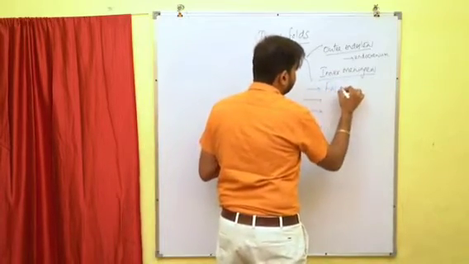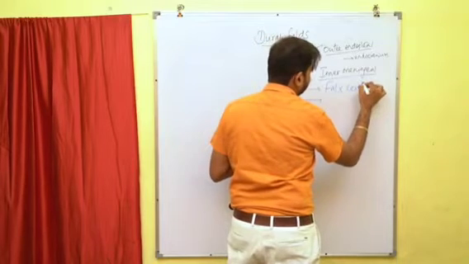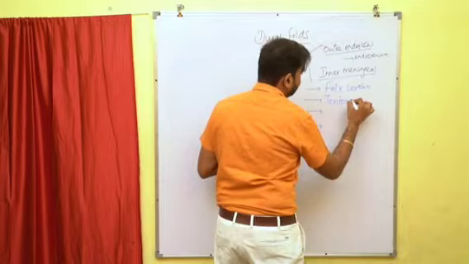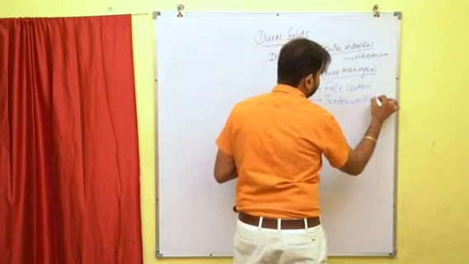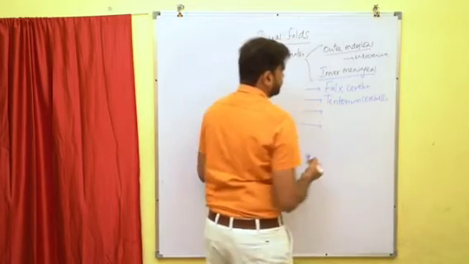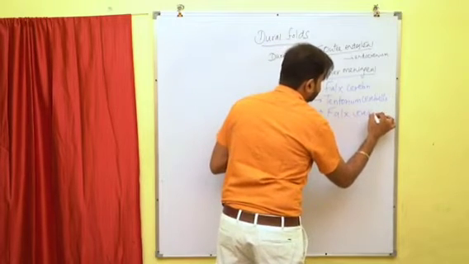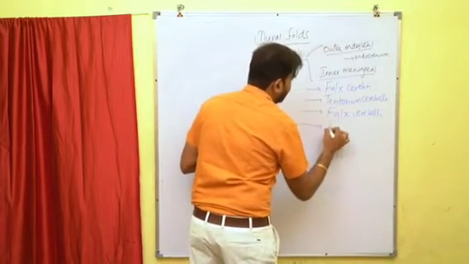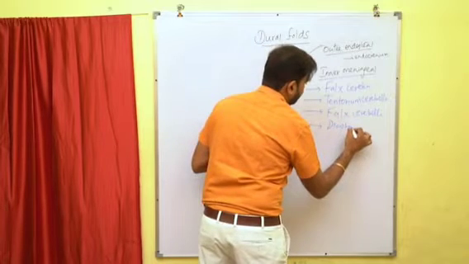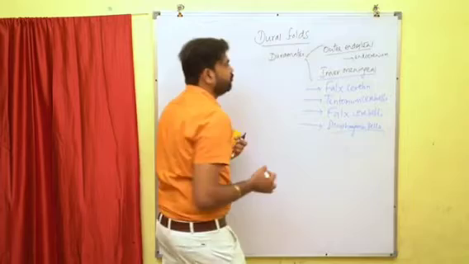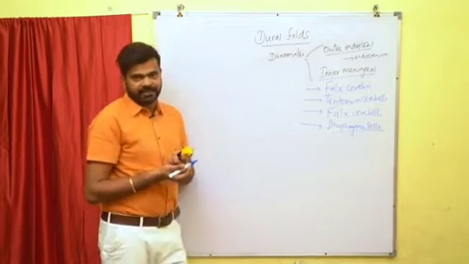Falx cerebri, tentorium cerebelli, falx cerebelli, and diaphragma sellae. So these are the 4 dural folds seen in the cranial cavity.